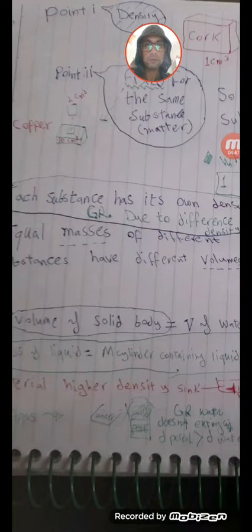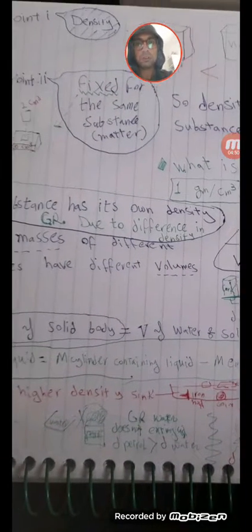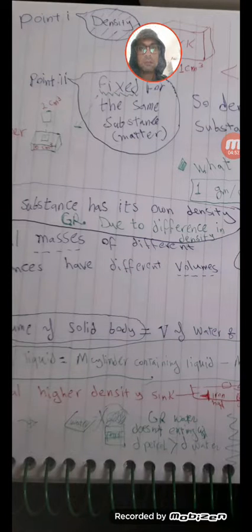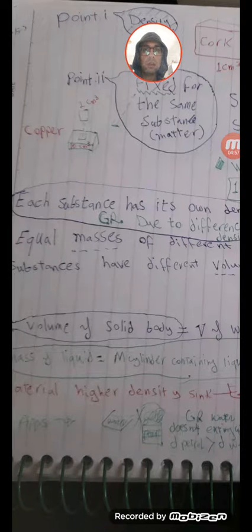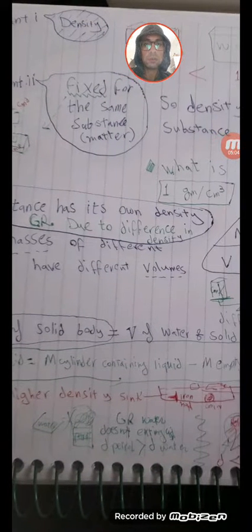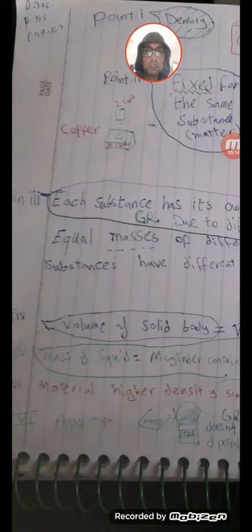The third point is that each substance has its own density. When a give-reason question comes, for example, why iron has its own density and wood has its own, the answer will simply be, and this is the main sentence: due to the difference in density, because they are different in density. Each substance has its own density.